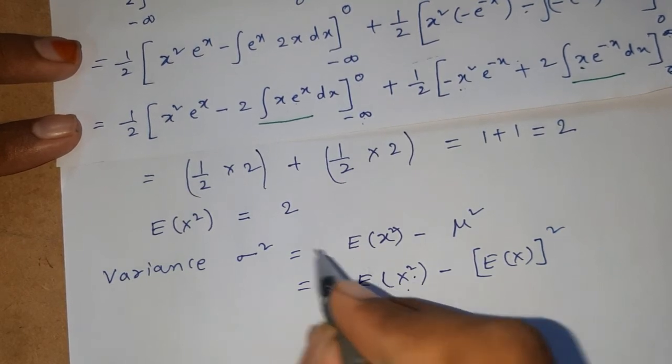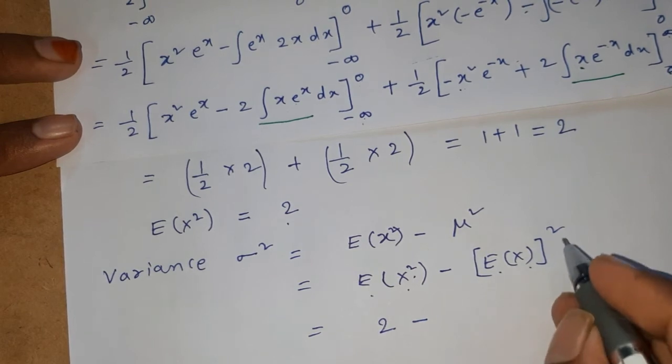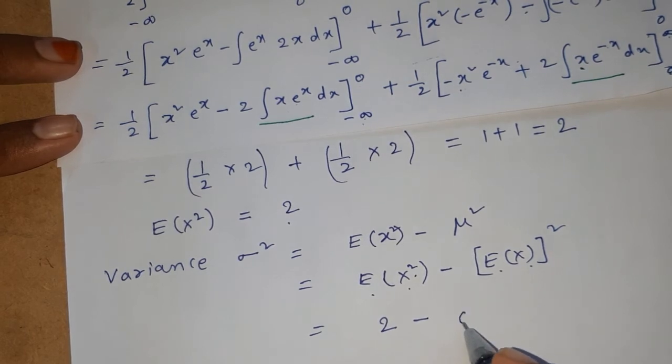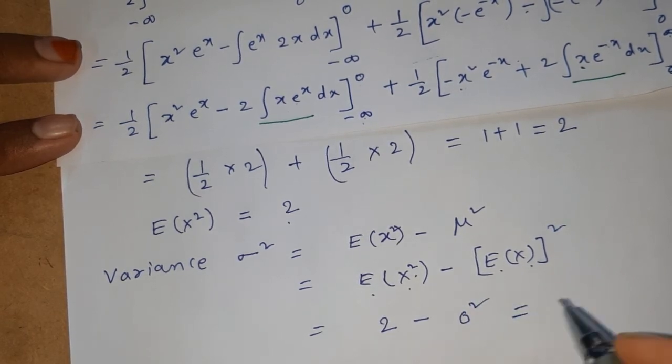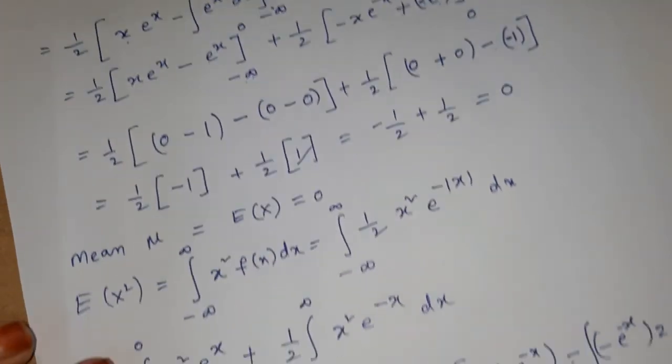E of x square means 2. 2 minus E of x, mean value is 0, 0 square. 2 minus 0 square, 2.